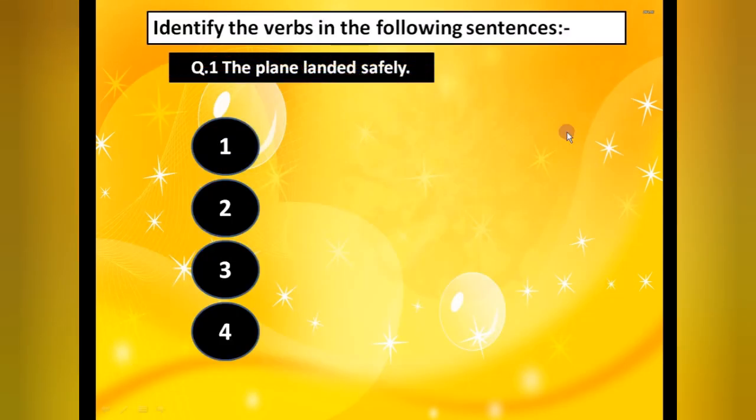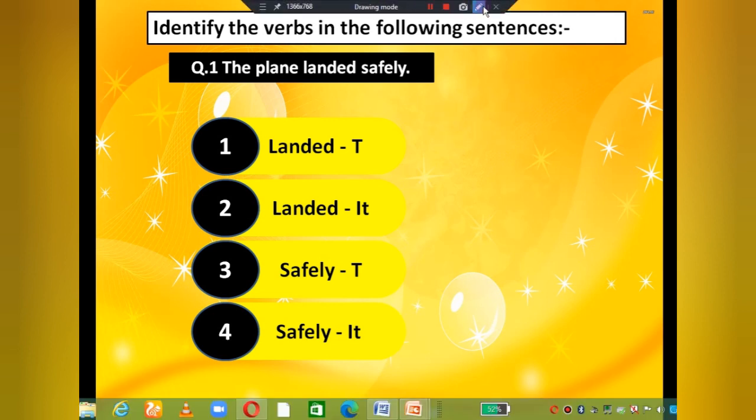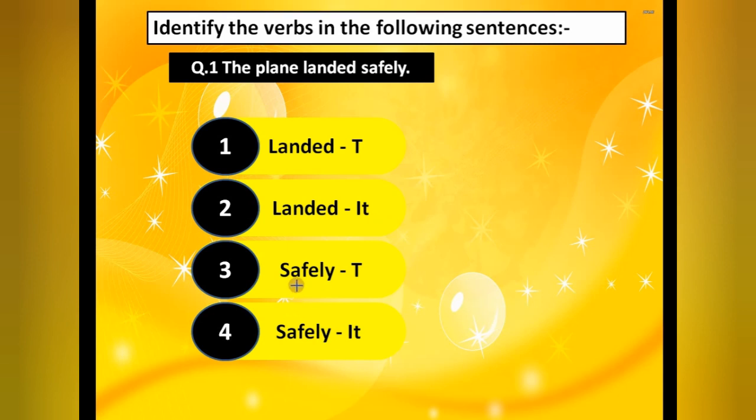Now come to the exercise. We have to identify the verb in the following sentences. First of all identify the verb and then tell whether it is transitive or intransitive. Use who, what, to whom, for whom. If you get the answer to any one of these, that will be your transitive verb. If you do not get the answer, that will be your intransitive verb. Okay. The plane landed safely. First of all, identify the verb. The verb is landed.